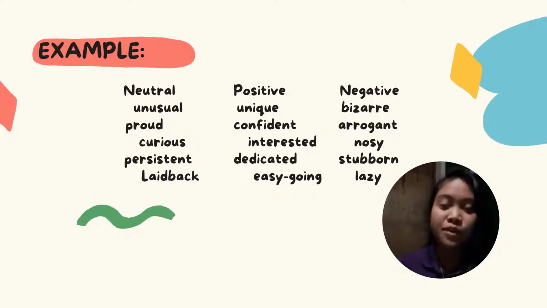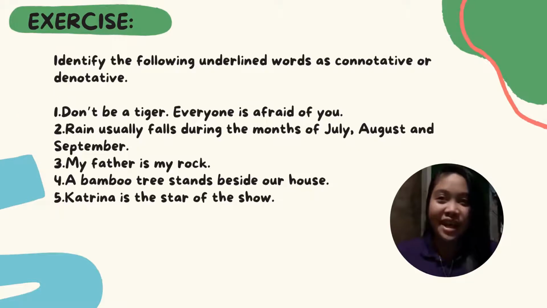Here are some examples of neutral, positive, and negative. In neutral, we have unusual, proud, curious, persistent, laid back. In positive, unique, confident, interested, dedicated, easygoing. In negative, bizarre, arrogant, nosy, stubborn, and lazy. To make us more understand, we have an exercise here. Identify the following underlined words as connotative or denotative.